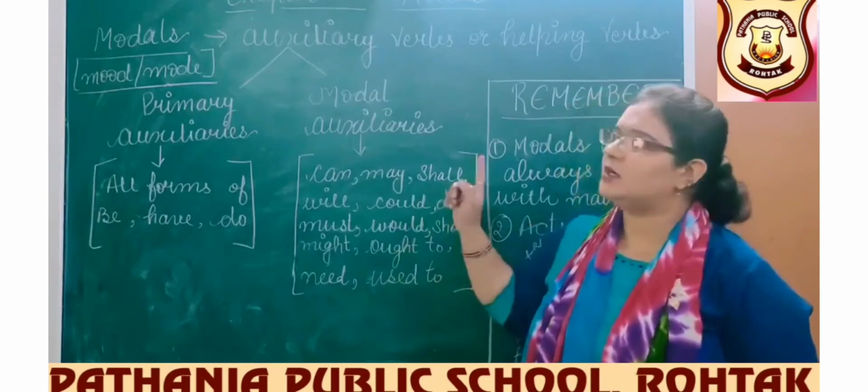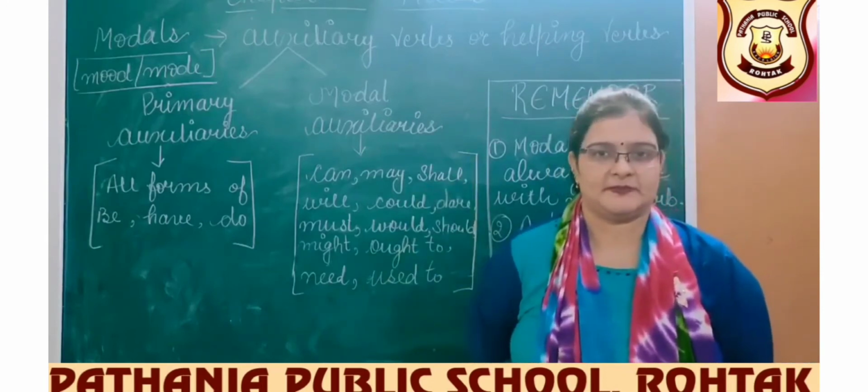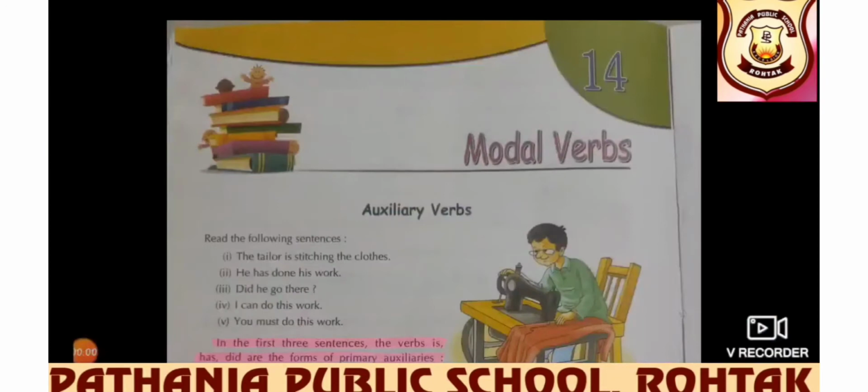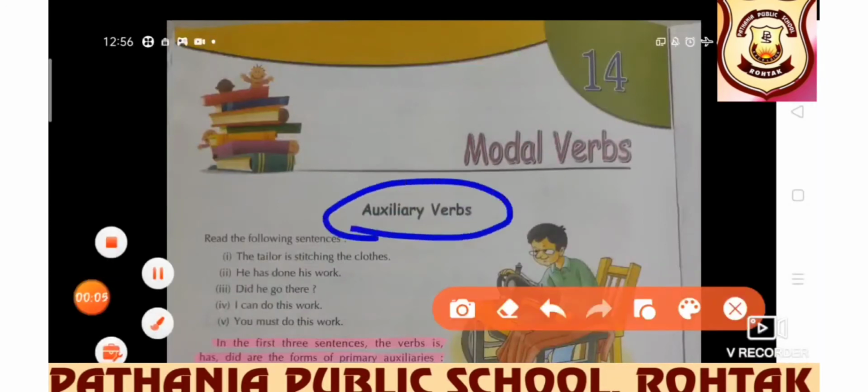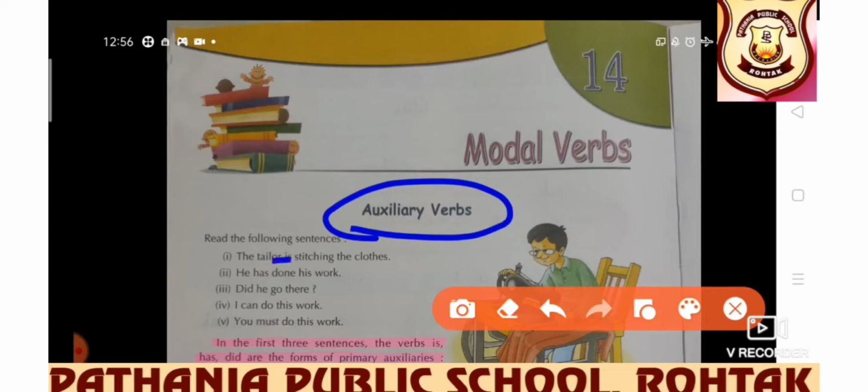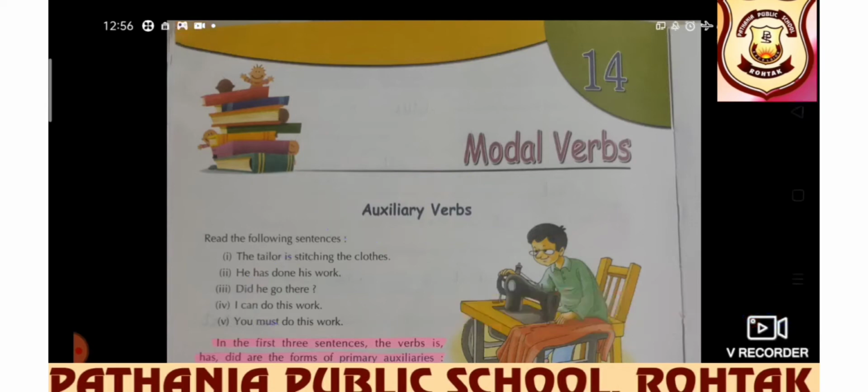Open chapter number 14, modals. Chapter 14, Modal Verbs. Auxiliary verbs, students, as I have already told you, auxiliary means helping verbs. Now understand through examples. The tailor is stitching the clothes. He has done his work. Did he go there? I can do this sum. You must do this work.